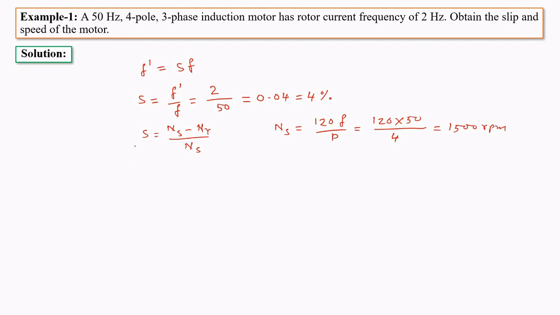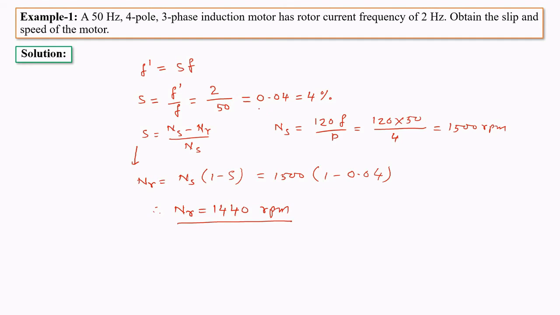So from this slip relation, we can write Nr is equal to Ns into (1 minus S). So it will be 1500 into (1 minus 0.04). And after solving, we'll get the speed of the motor as 1440 RPM. So this is the speed of the motor and this is the slip of the motor.